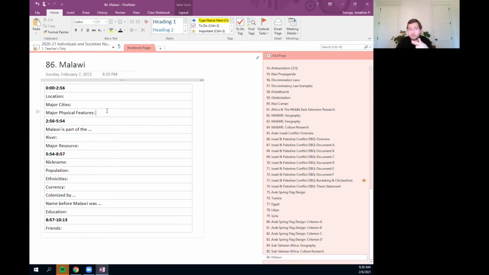If you're getting those notes down and you know what to expect, you should type that in there. You should have those notes because you're going to need them later for the quiz. You're going to have a 10-point formal quiz on Malawi on Friday, and these are some of the things that are going to be on that quiz. Then the 2:56 mark to 5:54, Malawi is a part of the, and there's going to be a question that goes along with that.